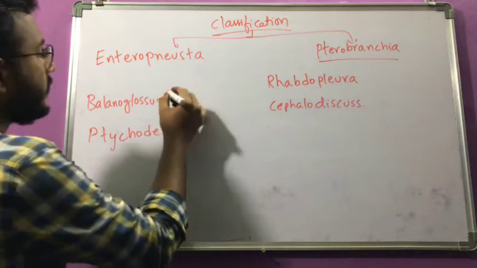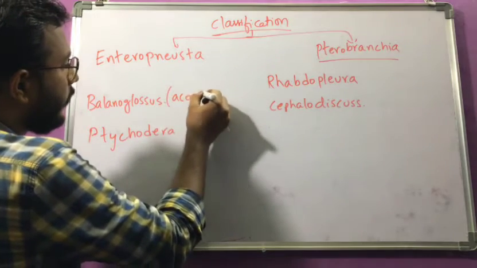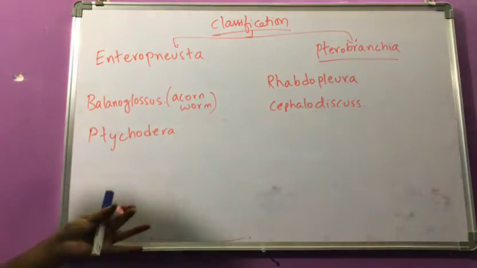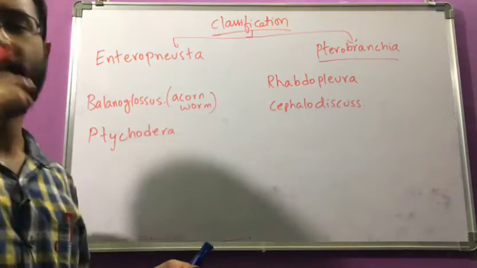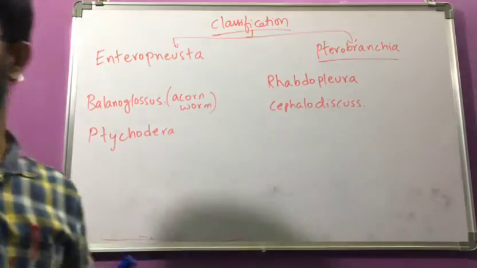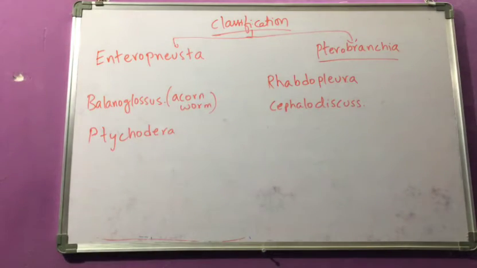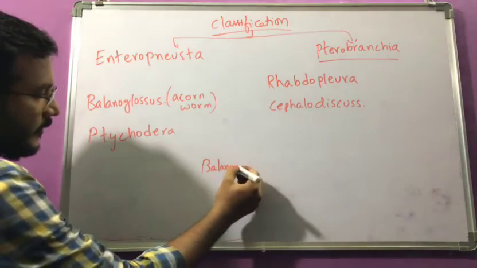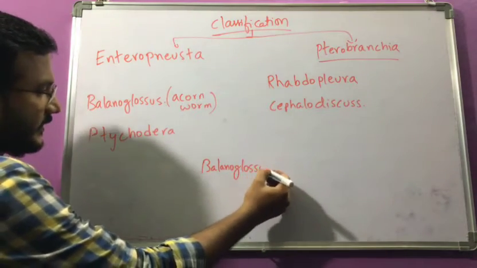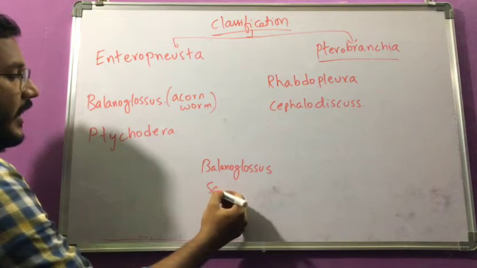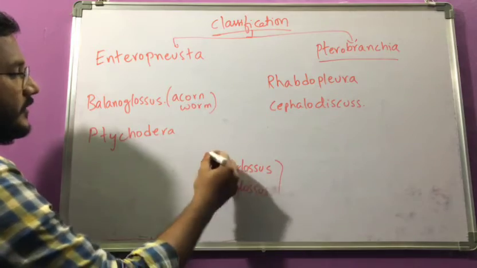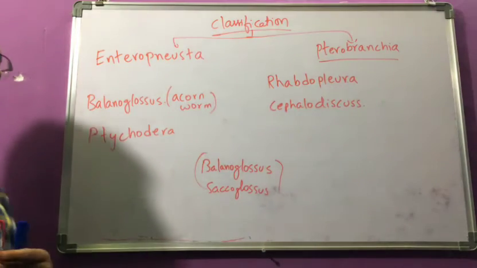And Balanoglossus common name is acorn worm. It is also known as acorn worm. This is not there in your textbook. They had given two examples. What are those? Balanoglossus, acorn worm, and Saccoglossus. These are the two examples which are given in your textbook.